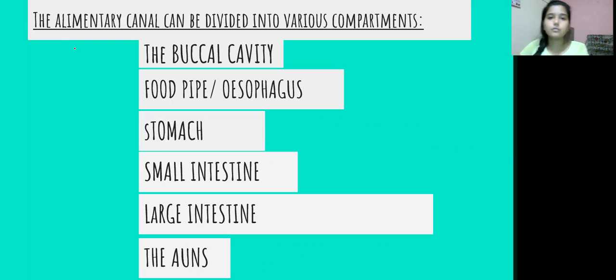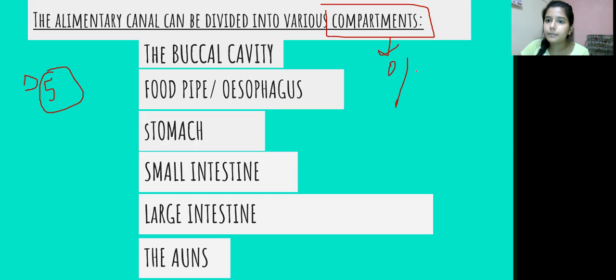All right. So अब हमने एक overall idea हमें मिल चुका है what exactly is the whole process of digestion, right? जिसमें हमने पढ़ा क्या था, 5 steps थे. अब ये 5 step exactly कौन कौन से compartments में हो रहे हैं. By compartments I mean different organs or different parts of the body, right? So the first step we know that ingestion कहाँ पे होता है, mouth में, or we can say that the buccal cavity, right? All right. So after the buccal cavity we have the food pipe, that is the esophagus.